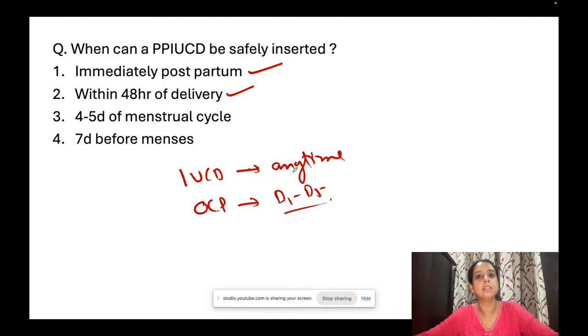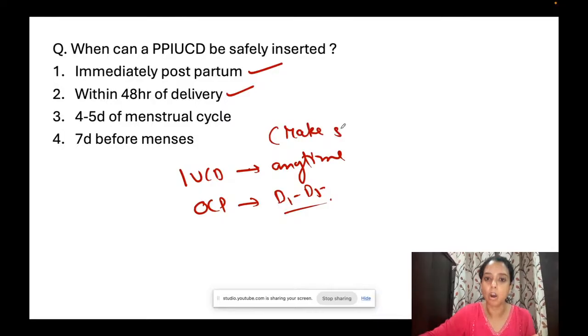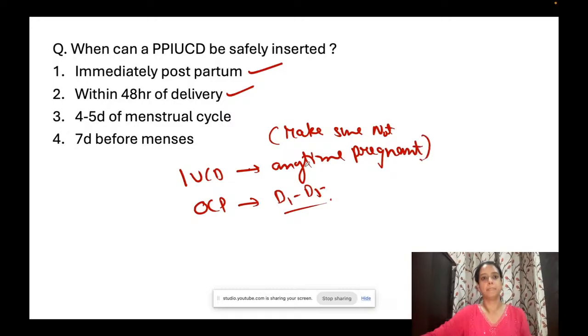As soon as you insert IUCD, it starts functioning. So you can insert it at any time of the cycle and you do not need to give extra precaution. Only thing is, make sure she's not pregnant. That is the only thing. Make sure she's not pregnant. So if they are asking safely inserted, आप कभी भी insert कर सकते हो. But it can be safely inserted 4 to 5 days of menstrual cycle. Because 4 to 5 days of menstrual cycle में you know she is not pregnant. It can be safely inserted.